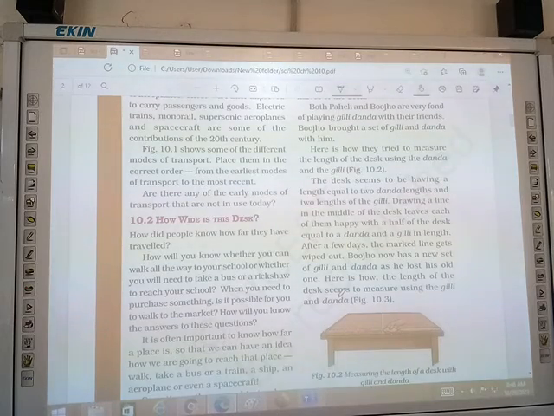After a few days, the marked line gets wiped out. Bujo now has a new set of gilli and danda as he lost his old ones. Here is now how the length of the desk seems to be measured using the gilli and danda. Figure 10.3.